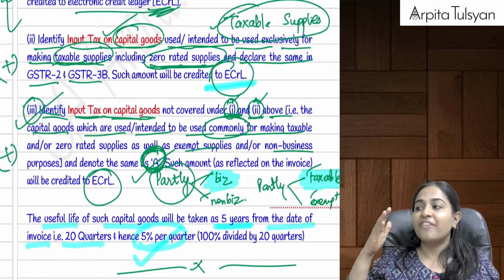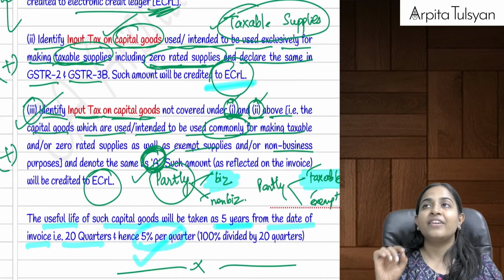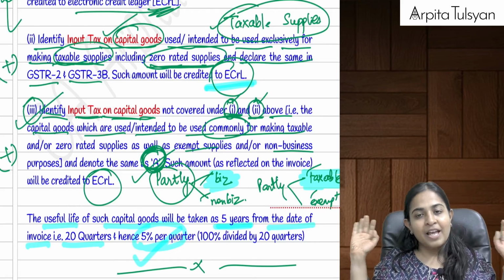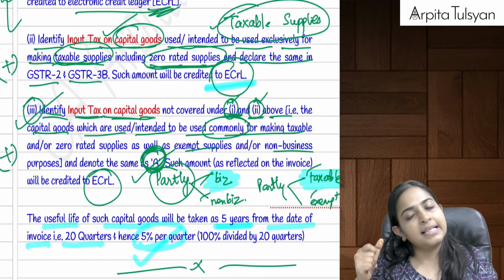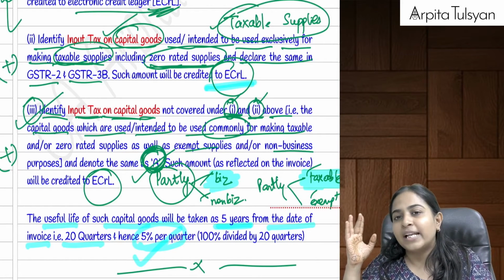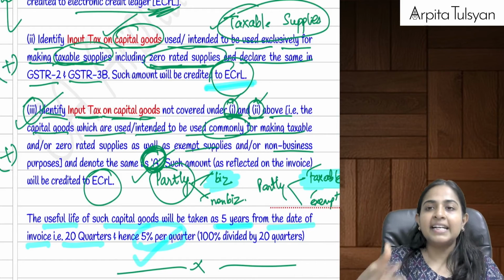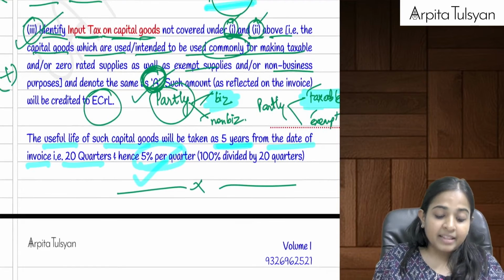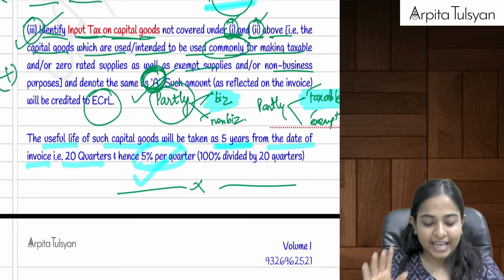Then identify the capital goods which you have used exclusively for taxable supplies. Should I get the credit of the same? Answer is yes. Means will I credit that amount to the electronic credit ledger? Yes, credit it to the electronic credit ledger on the basis of your GSTR 2B.